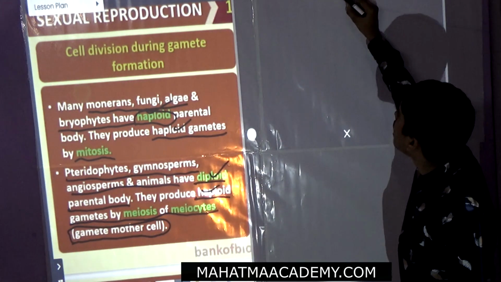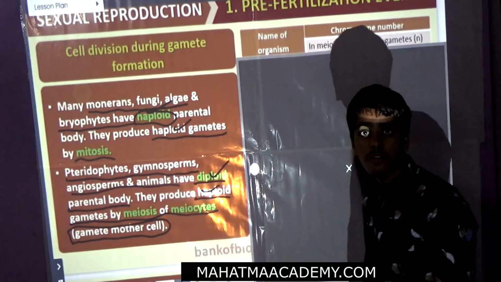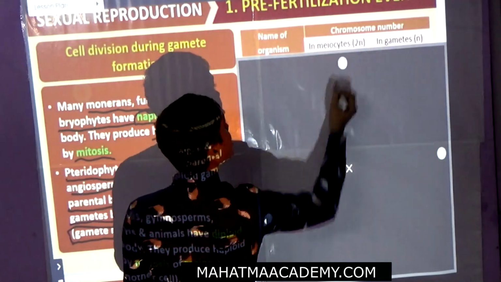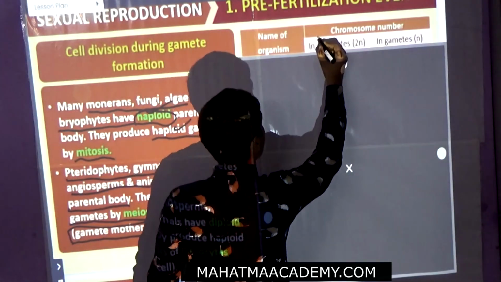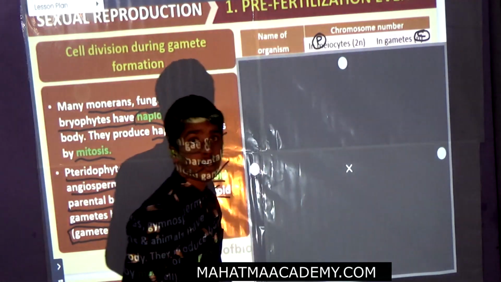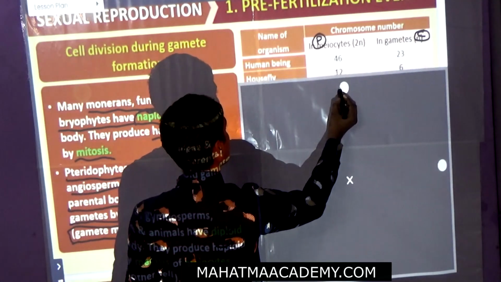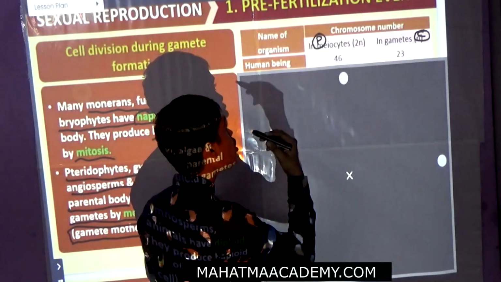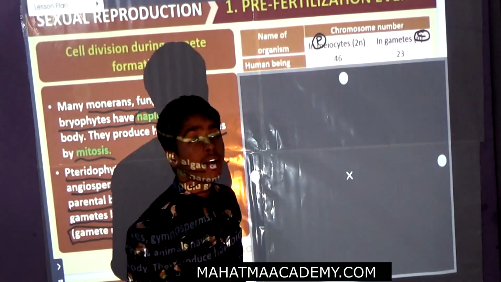Now we will see from the starting what they have given. First, the name of the organism, and then the chromosome number, which is for the parents and for the children. Now the first organism is the human being. Human being has 46 in the parents, and for the gametes it is 23.